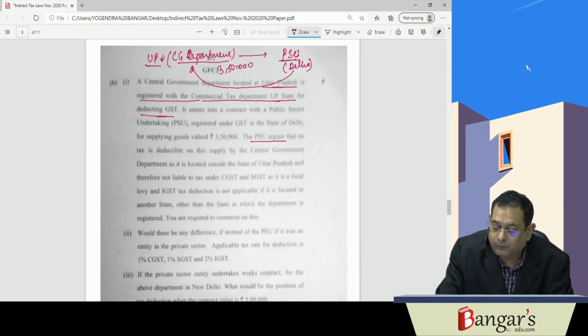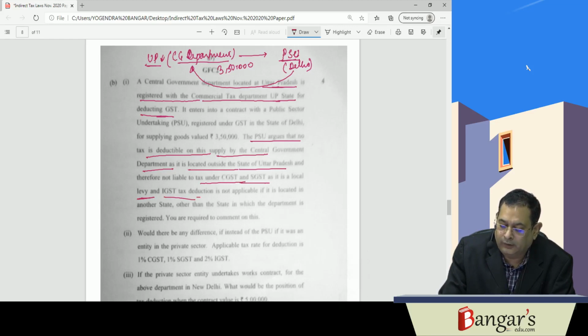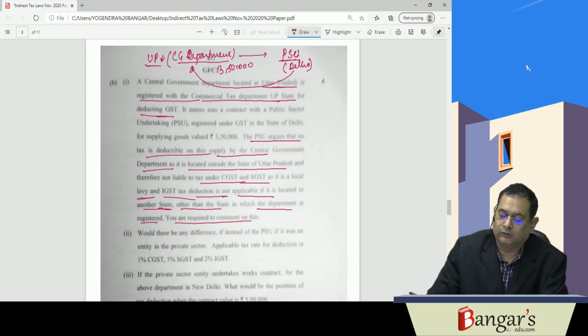Okay, the PSU argues that no tax is deductible on this supply by the central government department as it is located outside the state of UP, therefore not liable to tax under CGST and SGST as it is a local levy. And IGST tax deduction is not applicable if it is located in another state other than the state in which the department is registered. You are required to comment on this. So the contention is not correct basically.